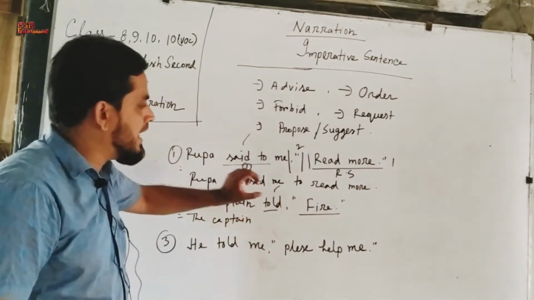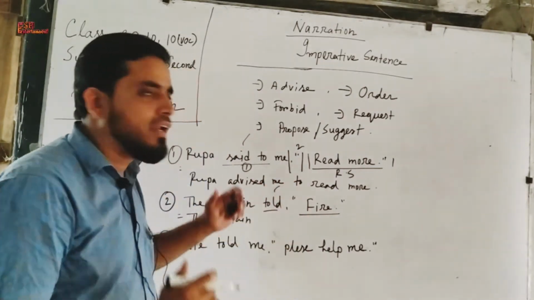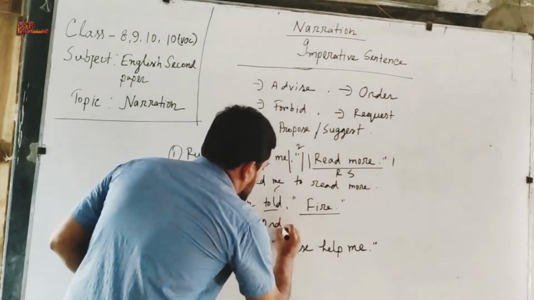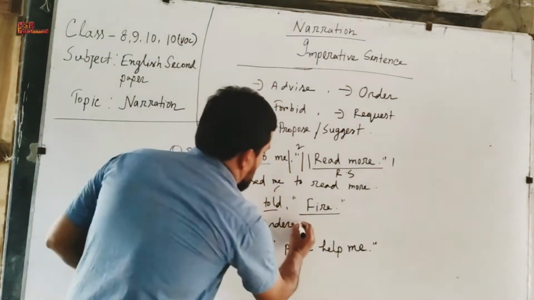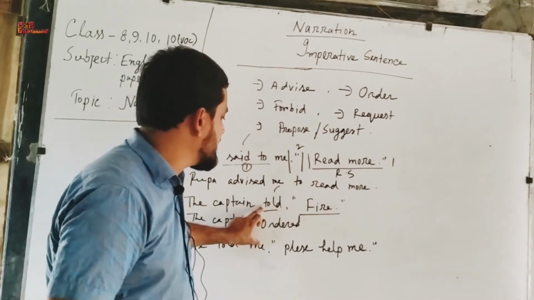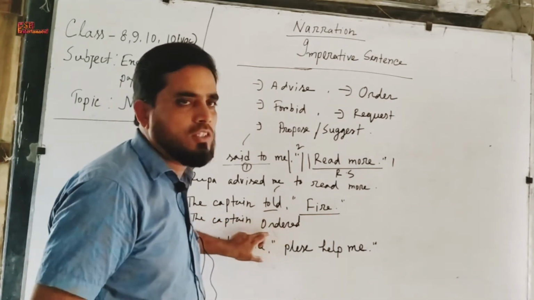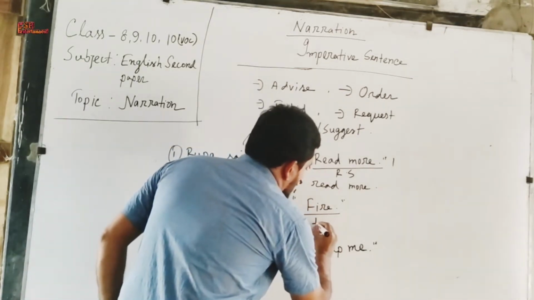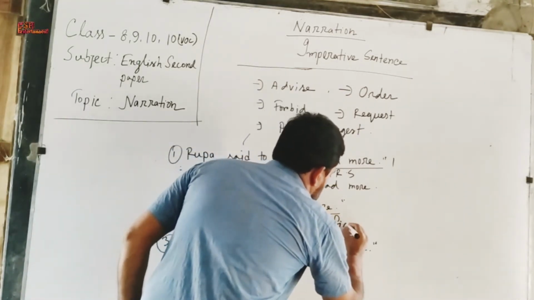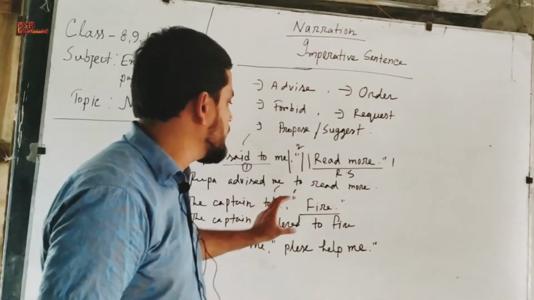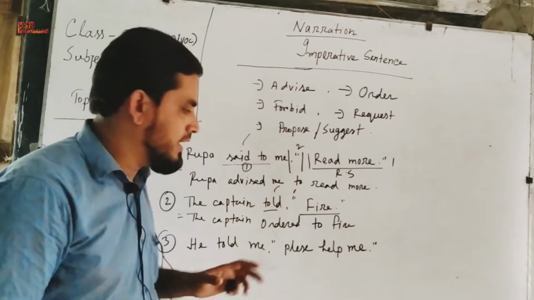As it is referring to an order, we will write ordered instead of told. As told is in past form, I write the past form of order. So it is ordered, and inverted comma will convert to to. Next, fire. As there is no person, we don't change any person, and after infinitive to, we should not make any tense change.